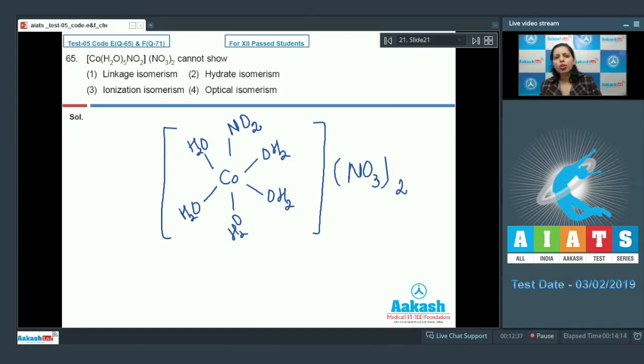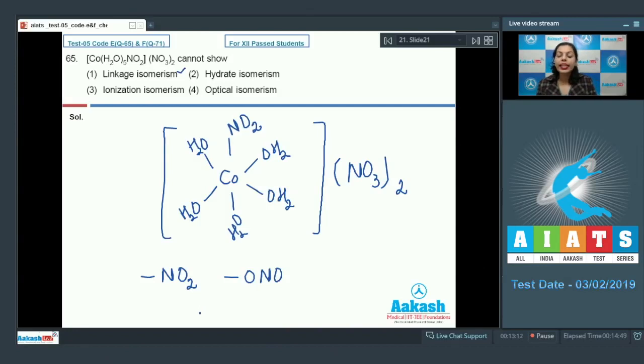If I talk about linkage isomerism, it is due to the presence of ambidentate ligand. And in this case, we have this NO2. NO2 is the ambidentate ligand. If we talk about this NO2, it is showing ambidentate nature because it can either be present as NO2 or ONO. It means there are two atoms which are acting as donor atom. That's why it can show linkage isomerism.